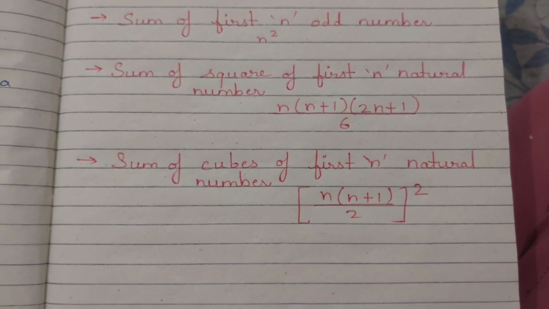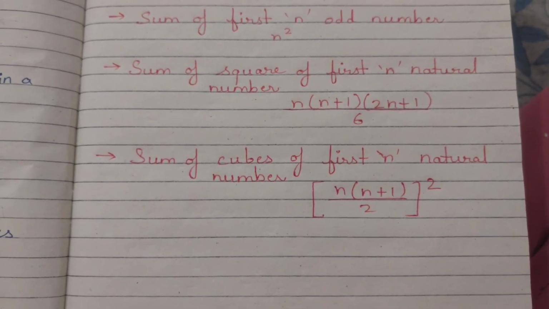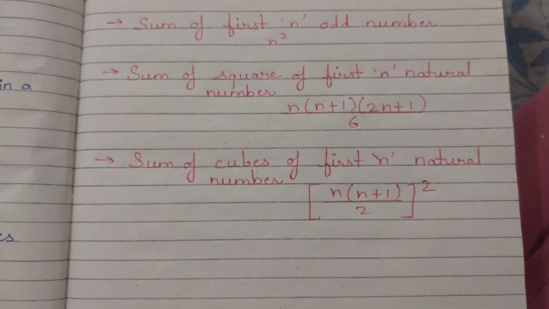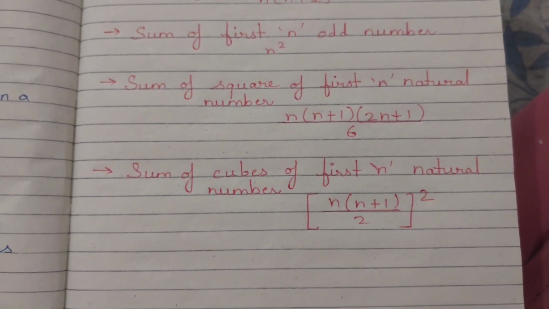Last one, the sum of the cubes of the first n natural numbers will be [n(n+1)/2] whole squared.